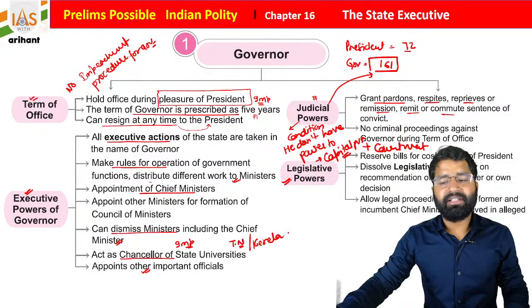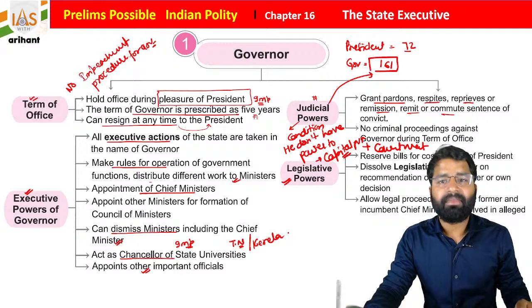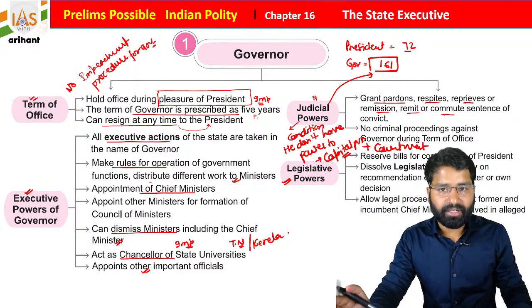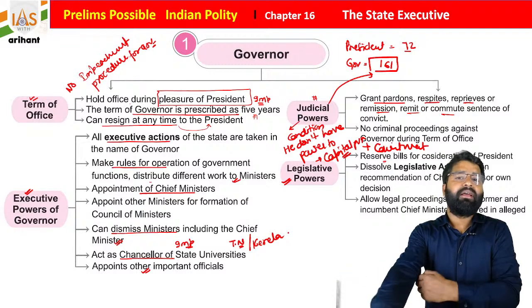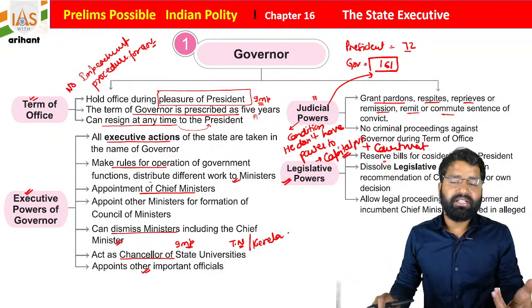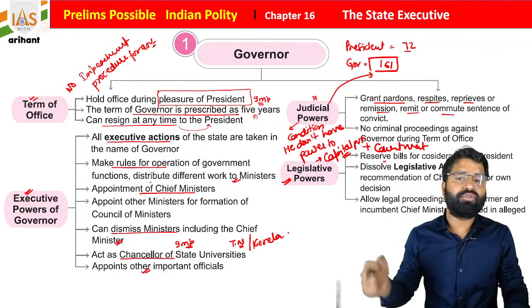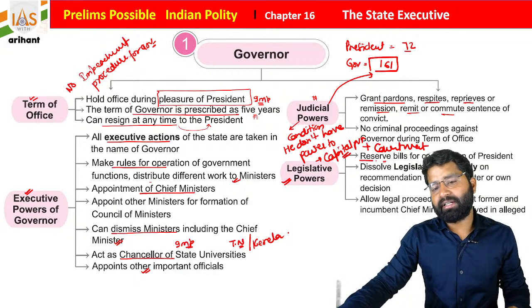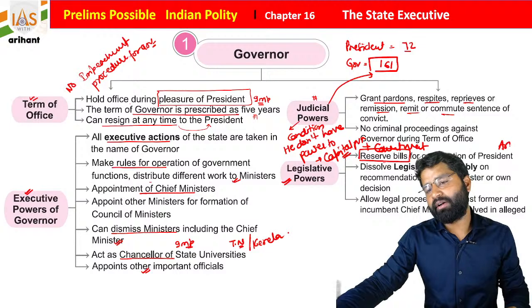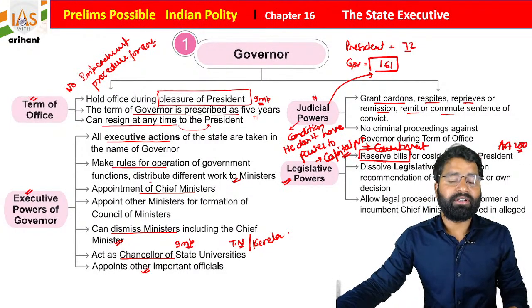He has legislative power. As we all know, until the President signs a bill, that bill is not converted into an act. In the same format, a bill of the Legislative Assembly becomes an act only if the Governor gives assent to it. But students, there is another condition also. He can reserve a bill under Article 200 of the Indian Constitution. He can reserve a bill for the President's consideration.